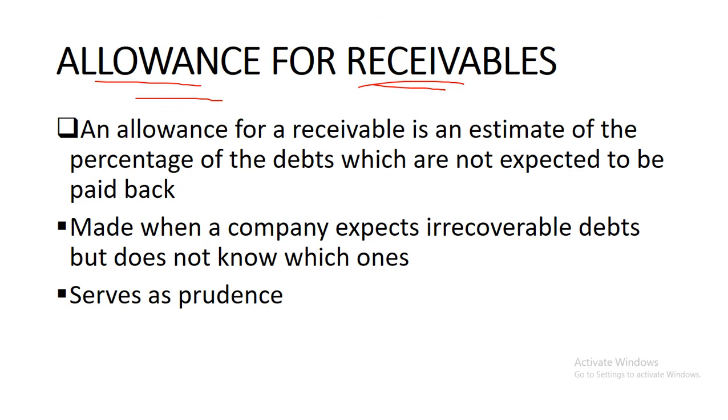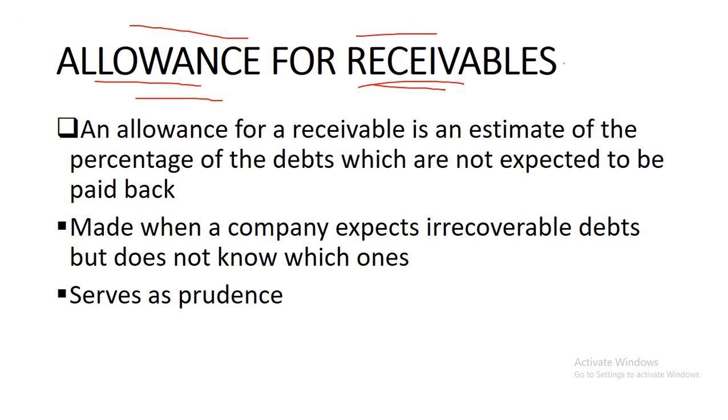Then allowance for receivables. An allowance also has the idea of a bad debt, but here we're just trying to make an allowance, saying okay, looking at the conditions of our customer, maybe this debt has been outstanding for so long.